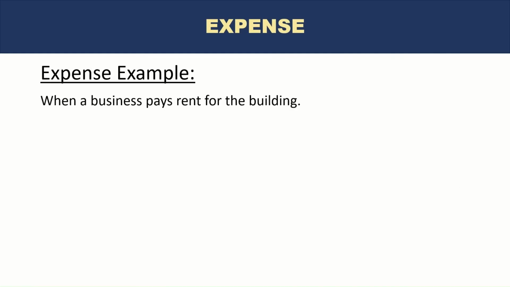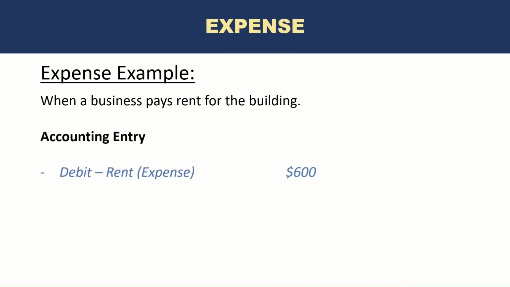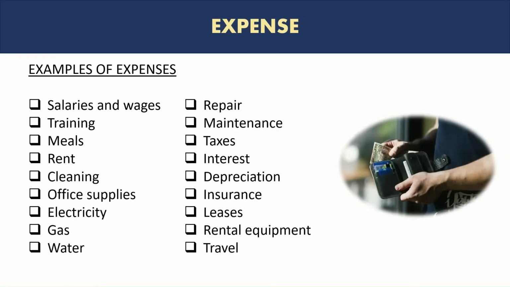An example of expense: when a business pays rent for the building, the accounting entry is debit rent, this is the expense, and credit asset, which is cash. So here you have the decrease in asset. There are many examples of expenses. A few of them are salaries and wages, training costs, meals, rent, cleaning, office supplies, electricity, gas, water, repair, maintenance, taxes, interest paid, depreciation, insurance expenses, leases, rental equipment, and travel expenses.